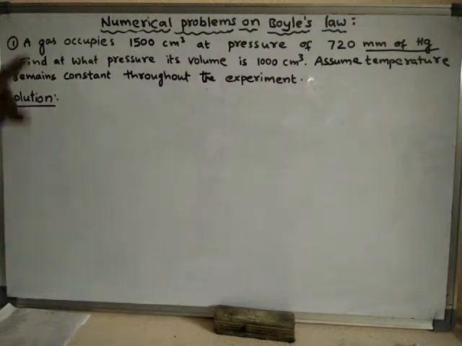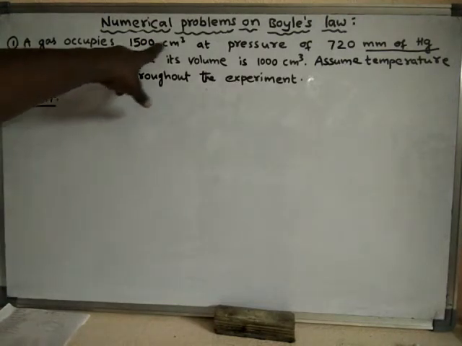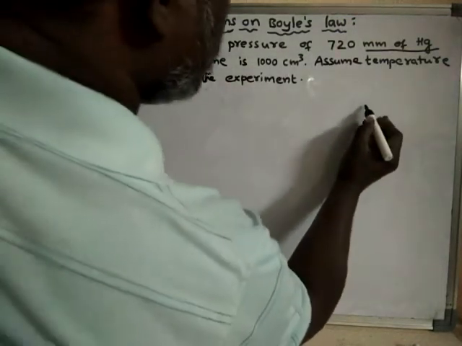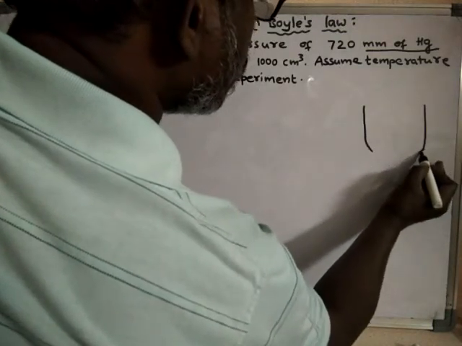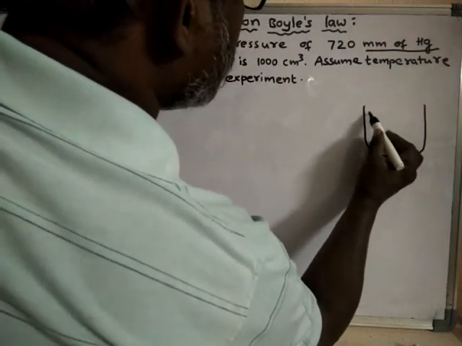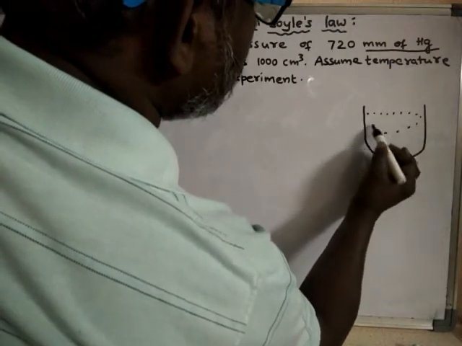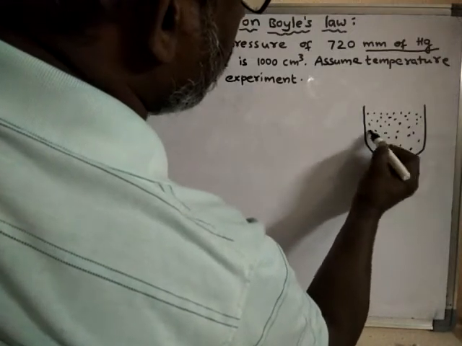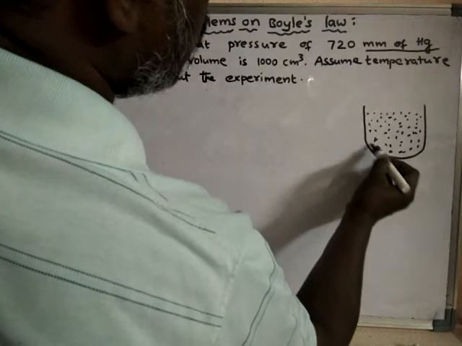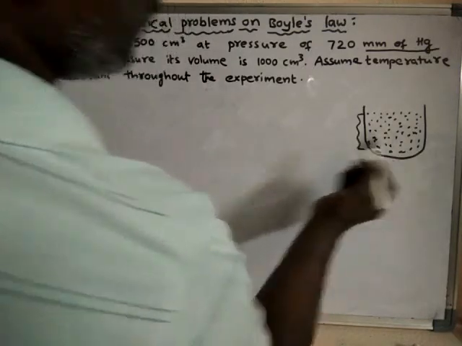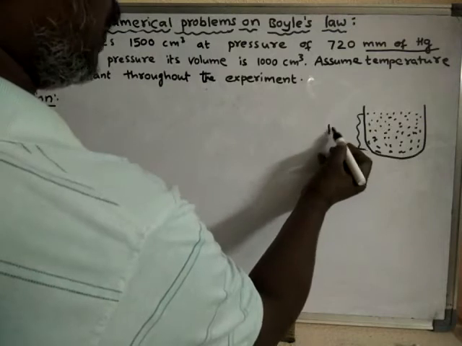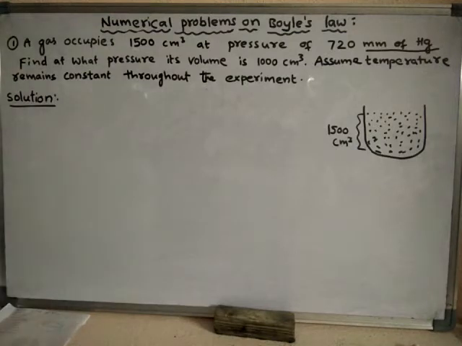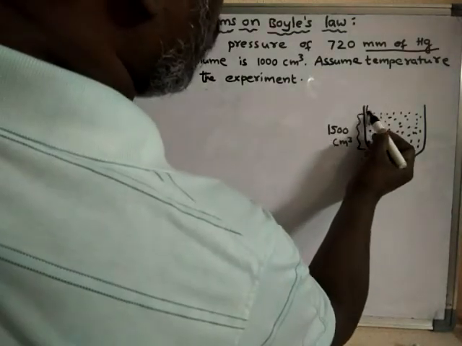So a gas occupies 1500 centimeter cube volume at a pressure of 720 millimeters of mercury. Let us look here. Let us assume this is the gas, enclosed in a vessel, a container, or a piston, and its volume is around 1500 centimeter cube. Now it is under a certain pressure.